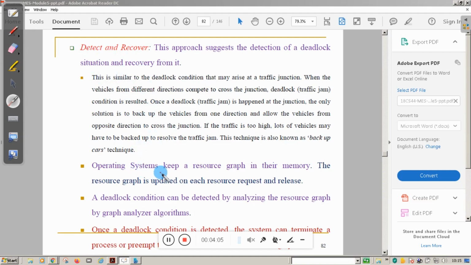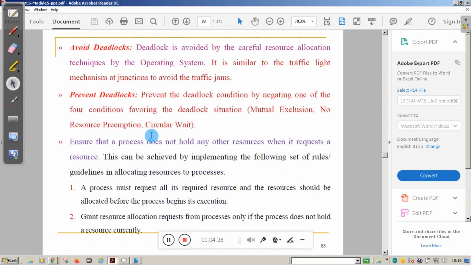Third one: the operating system keeps the resource graph in its memory, so that if a particular process requires a resource, it can check the resource graph and come to know which resource is usable and which resource is free. In that way it is possible to detect and avoid the deadlock, or detect and recover from the deadlock.